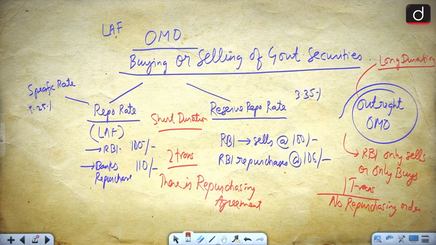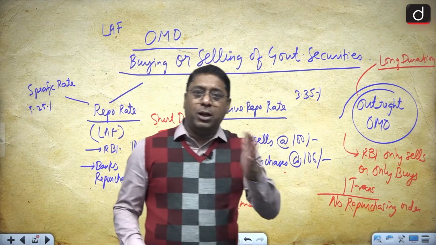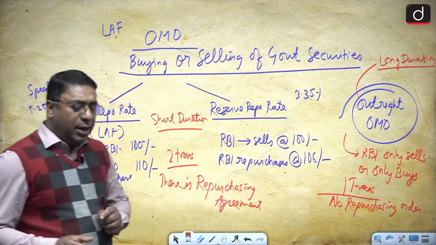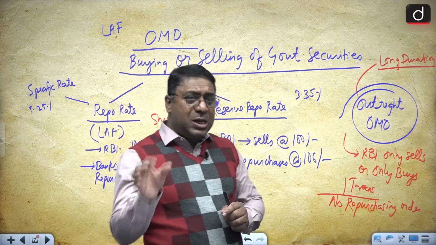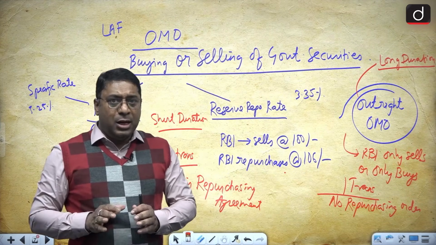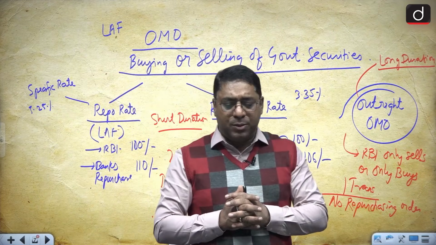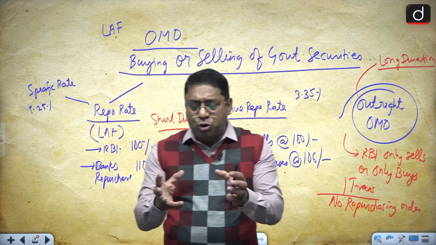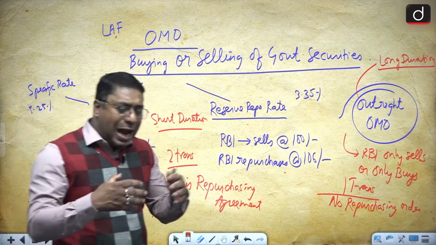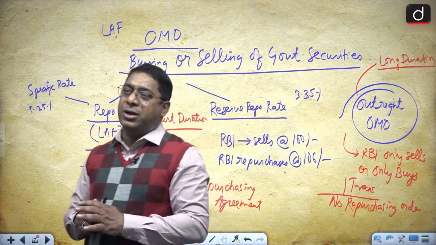Okay. Now, let's talk about one problem which can arise, and this problem is with regard to the reverse repo rate. Now, there is one problem with the reverse repo rate, and that is if the banks want to keep more deposits with the RBI, but the RBI does not have enough government securities.